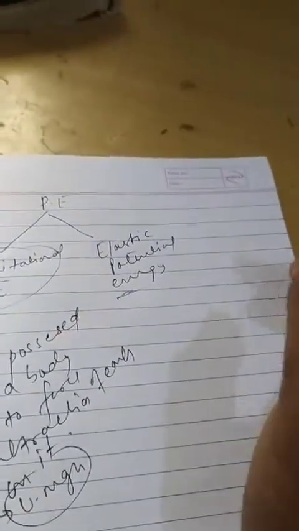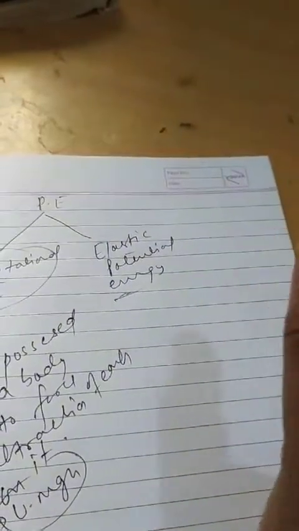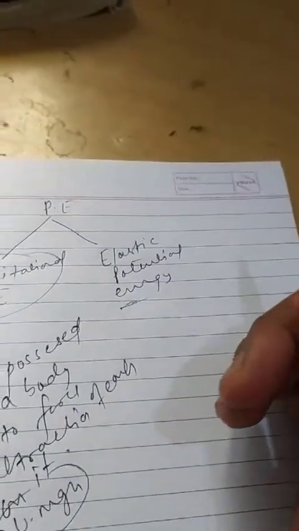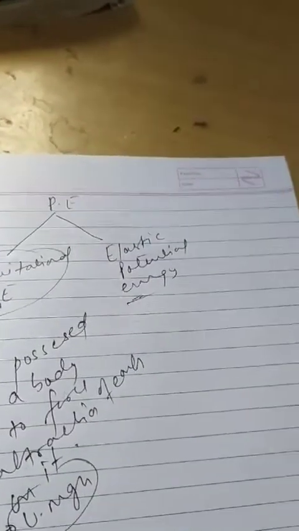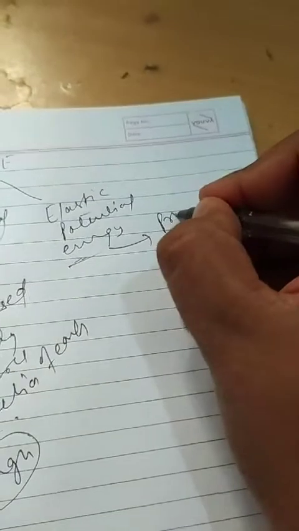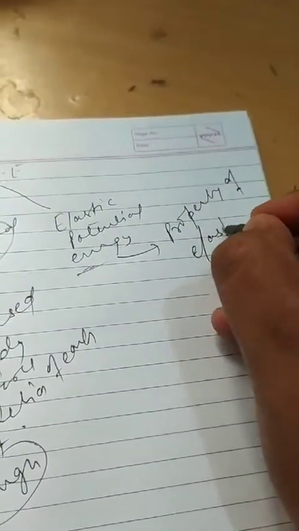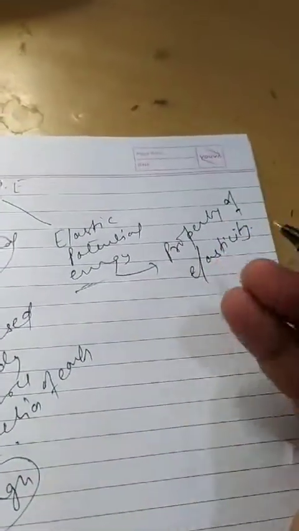In case of elastic potential energy, when an external force is applied on a non-rigid body, that is, whose shape and size can be deformed, on removal of the force, it regains its original position or original form due to the property of elasticity. So this is called elastic potential energy.